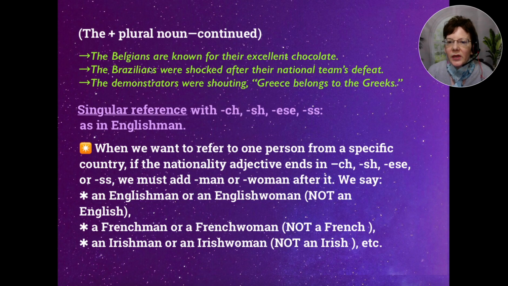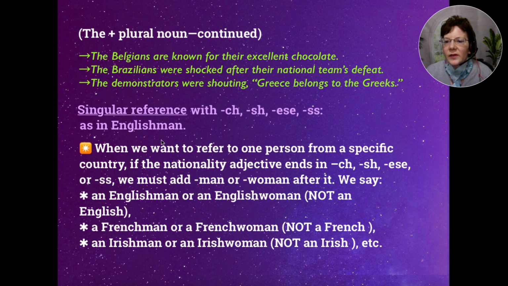The Belgians, so we've got this pluralized, are known for their excellent chocolate. The Brazilians were shocked after their national team's defeat. Or the demonstrators were shouting, Greece belongs to the Greeks. Demonstrators is just a common noun, but we've got Greeks here. So that refers to the Greek people.